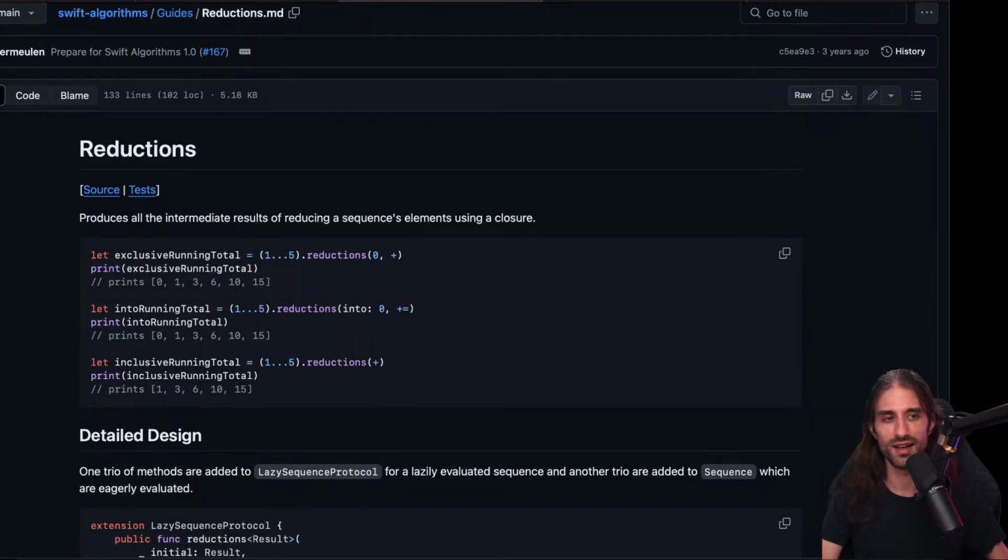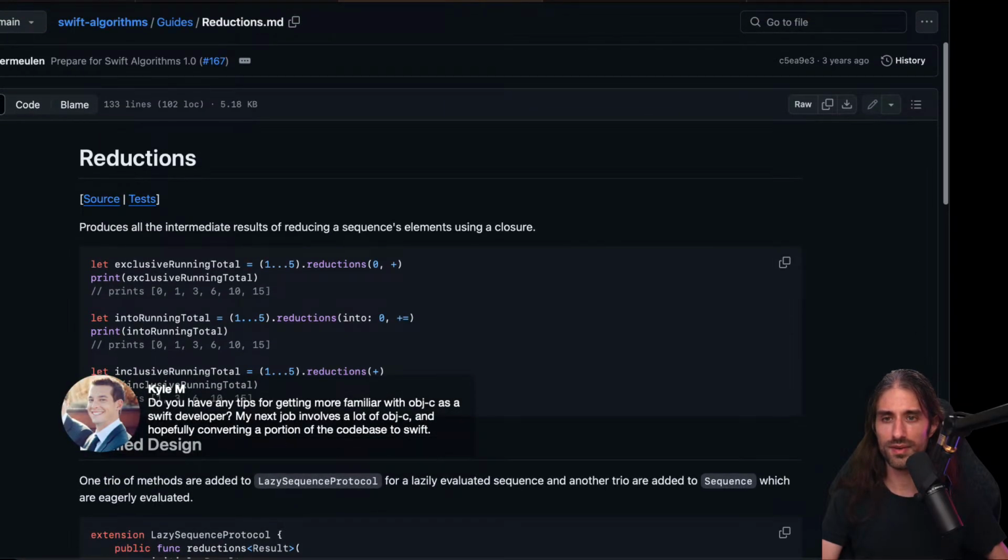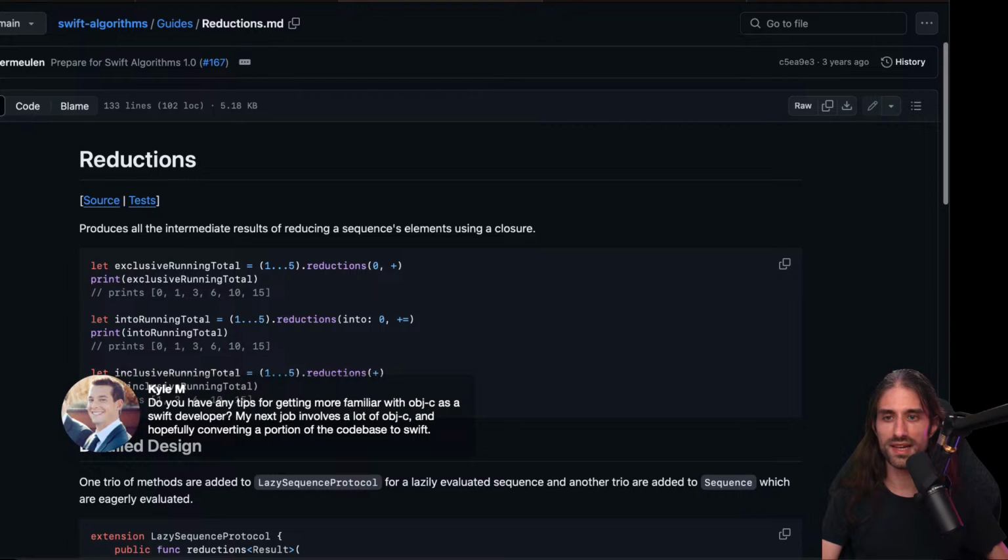So for debugging, I see a question. Kyle, you're asking, do you have any tips for getting more familiar with Objective-C? As a Swift developer, my next job involves a lot of Objective-C and hopefully converting a portion of the code base to Swift.